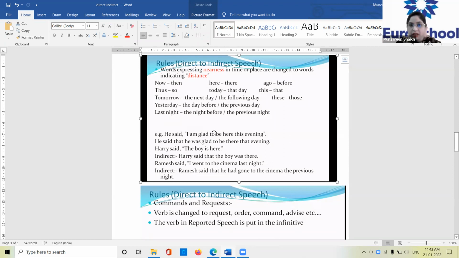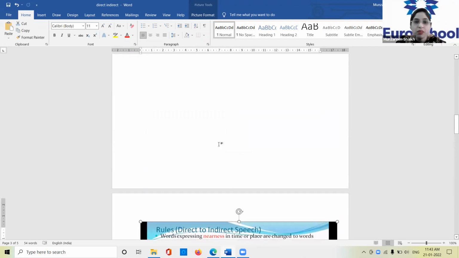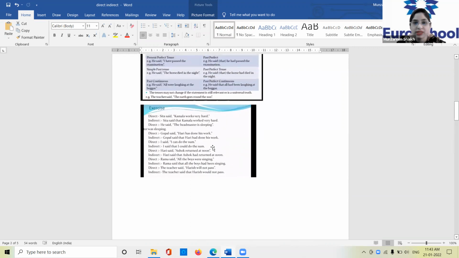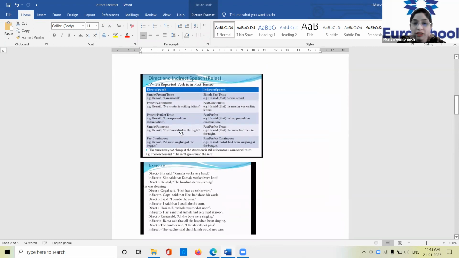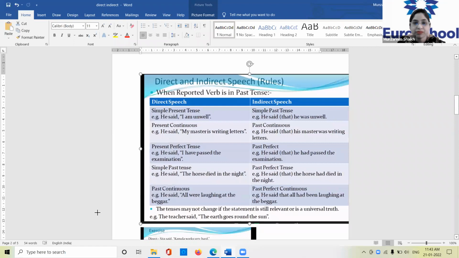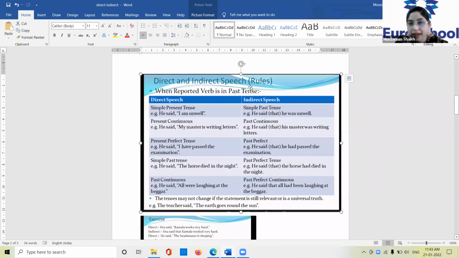Understood this rule, everyone? I hope you all have taken note of it. So this was rule 1, and next was rule 2. Now we will do more such examples to understand the other rules of direct speech and indirect speech. Direct and indirect speech rules. So these are more examples.